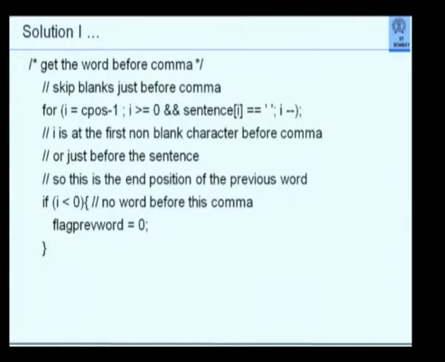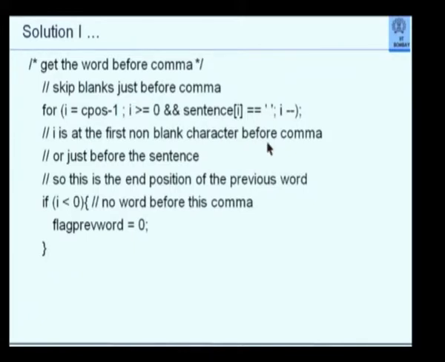So this particular for statement will skip all the blanks before the comma and rest at a position where I have a non-blank character. So that means whatever is the current value of I at this juncture is the first non-blank character before comma. That is when I have come out, because this sentence I was not equal to blank. That is when I got out.